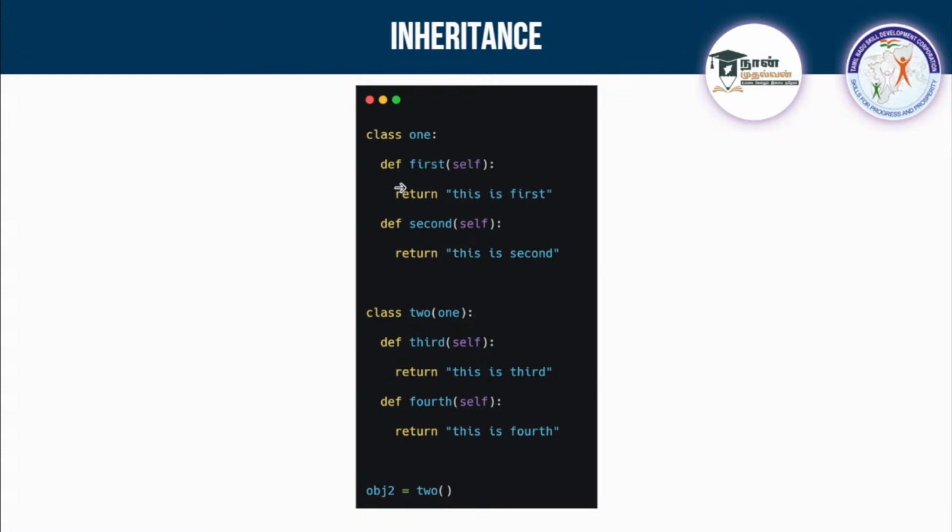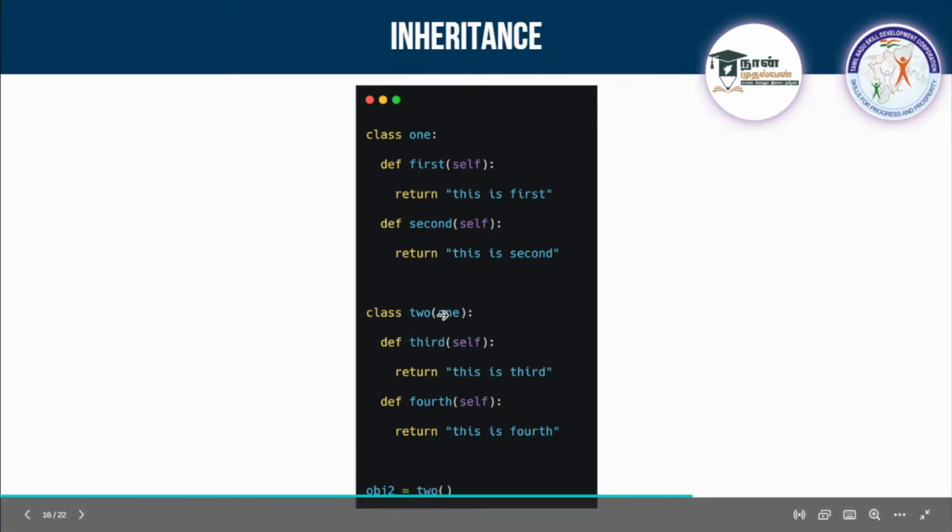For example, we are having a class named 1, and inside of it I'm having certain functions, and below that I'm creating another class named 2, and I'm having some functions inside. But if I want to have the functions of class 1 inside class 2 also, I can inherit it, which means while creating the class, I can create a parenthesis and pass the name of another class. So when you create an object for class 2, I can access class 1's functions also. How? Because we are inheriting it here.